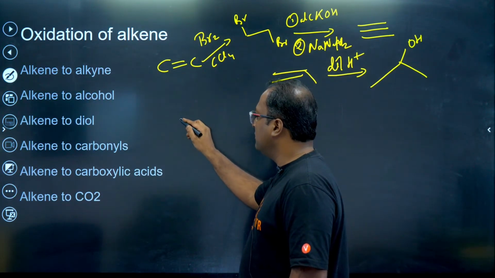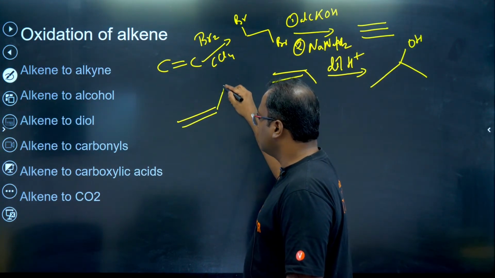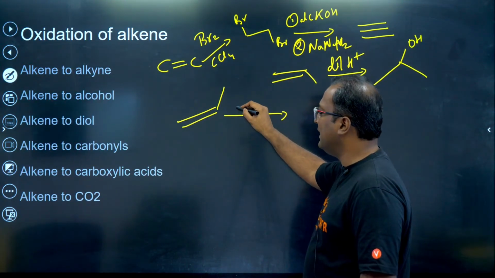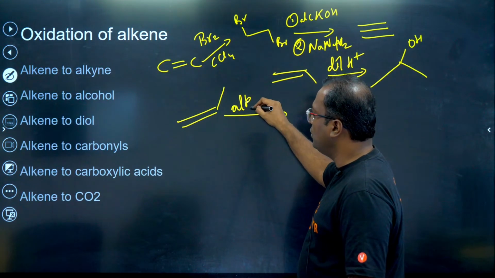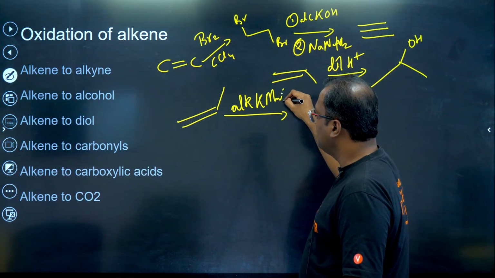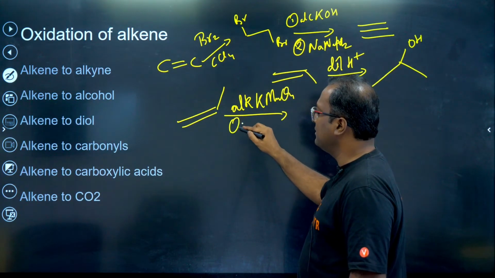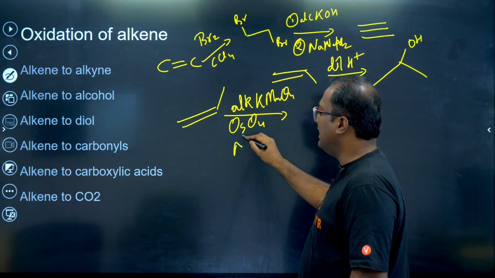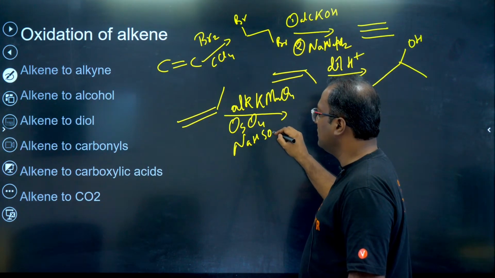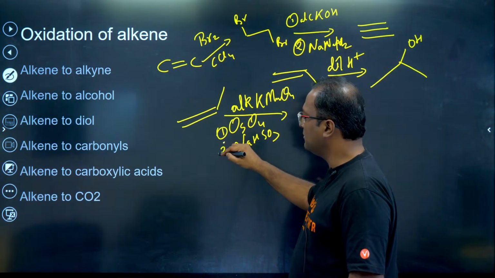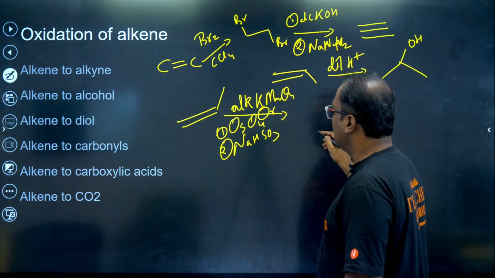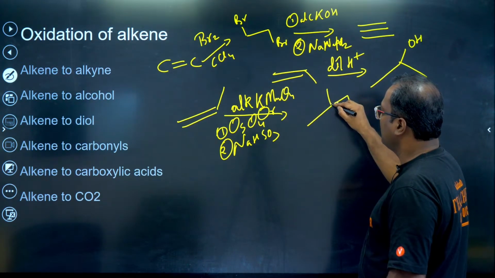Alkene to diol, so there are 2 possibilities. If we use alkaline cold KMnO4, or alkaline cold OsO4 in the first step and NaHSO3 in the second step, then we get cis diol or syn diol.